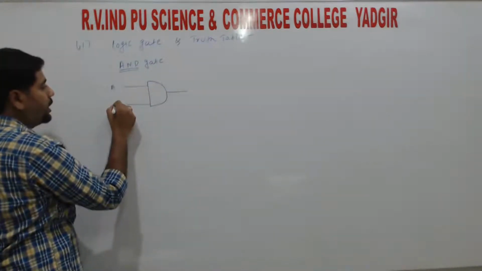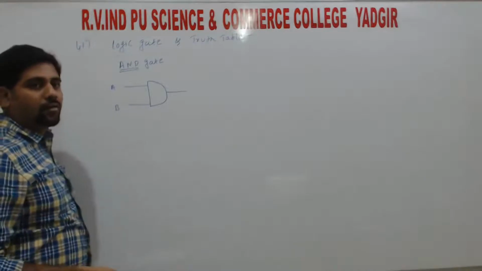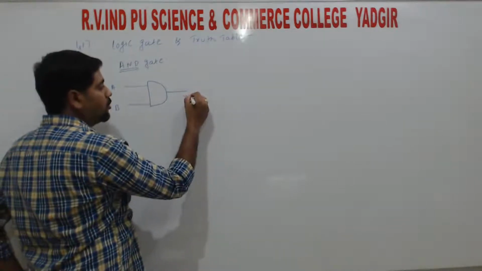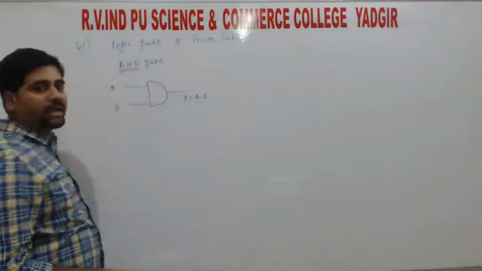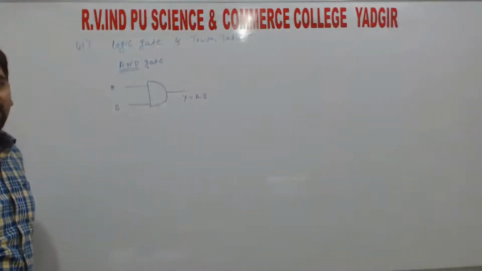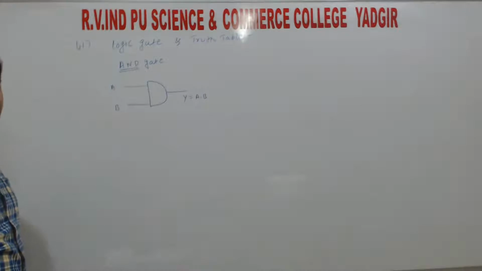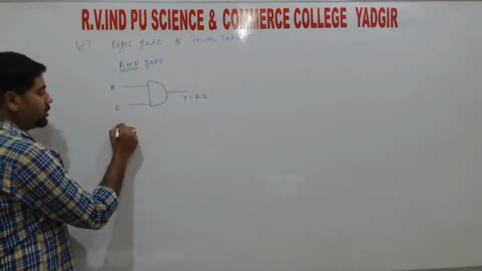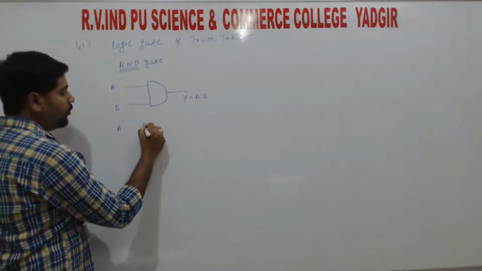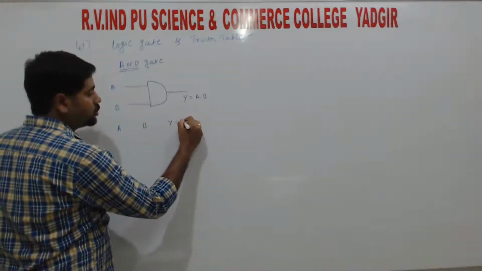So inputs A, B, right? So we consider the output as Y, Y is equal to A dot B. So A dot B means multiplication, right? So AND means we are multiplying. AND does not mean addition, here AND means multiplication, right? So logic gate inputs A, B, Y, that is equal to A dot B.